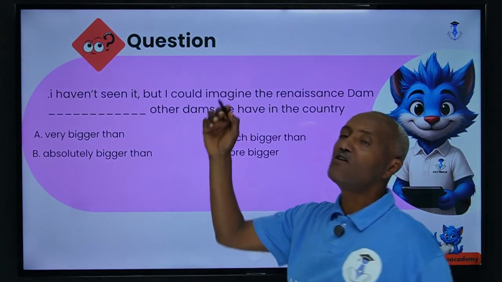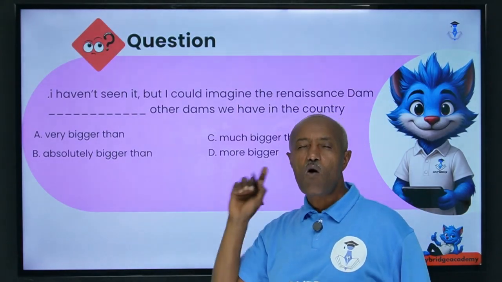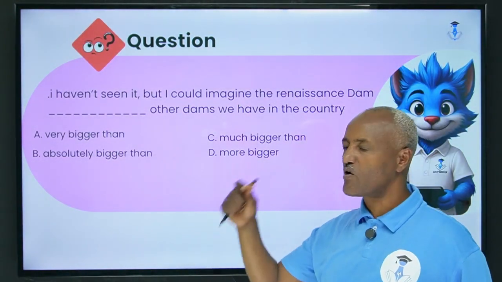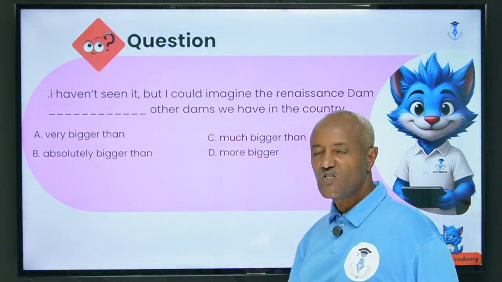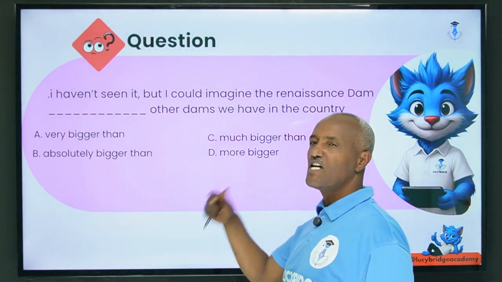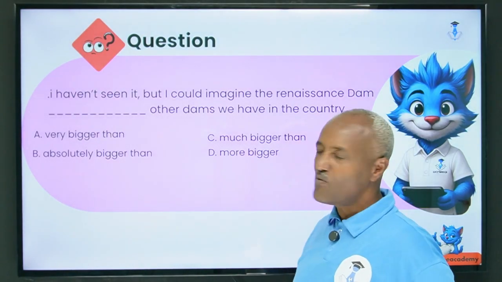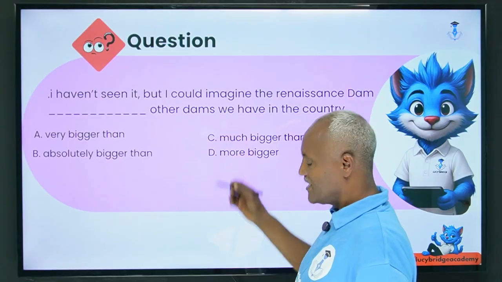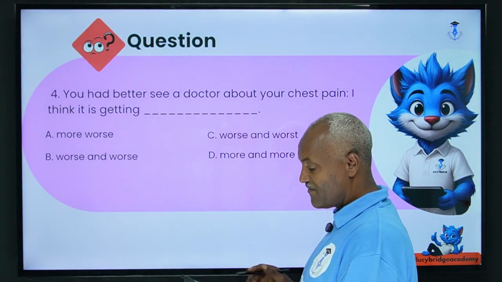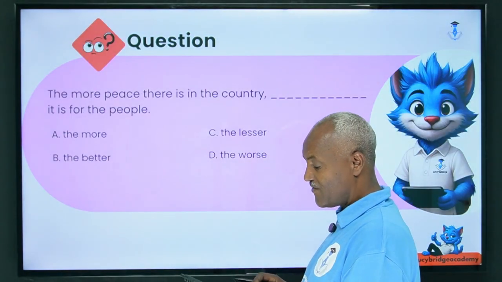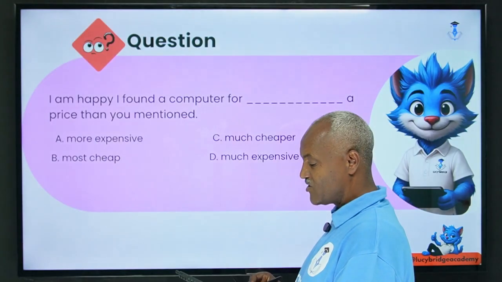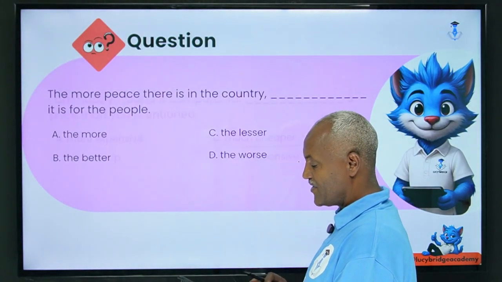But which words go with comparative? Already at the beginning, I gave you phrases like a bit, slightly, much, a lot. They are followed by what? Comparative. Therefore, that's why C here is the answer. This is what you have to remember. Previously, the answer for this one is what? Much cheaper.